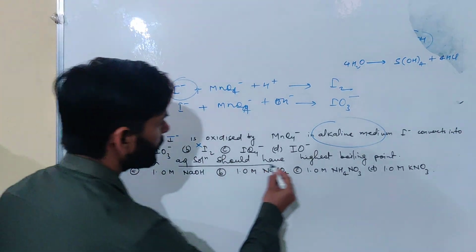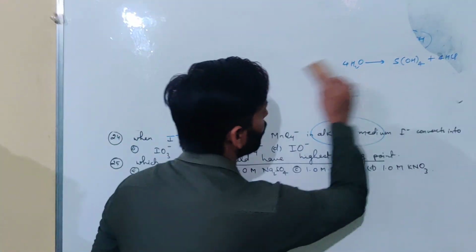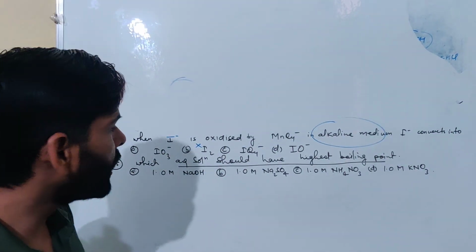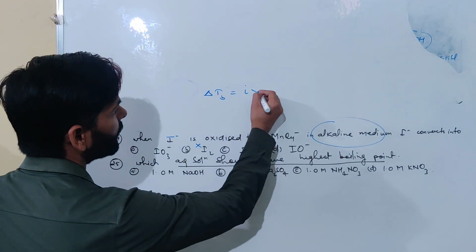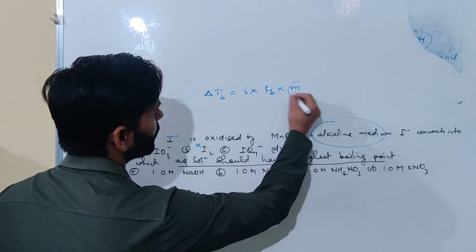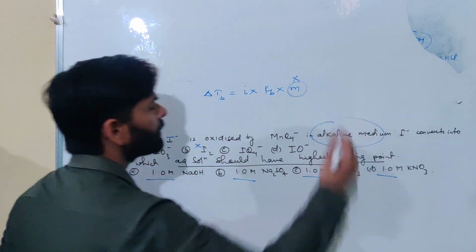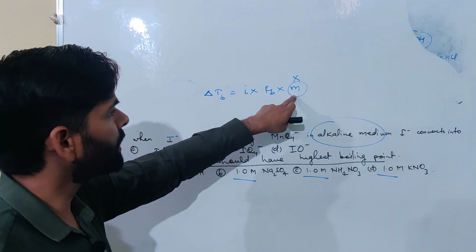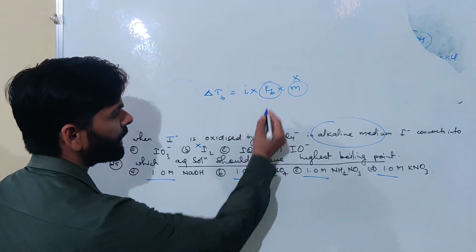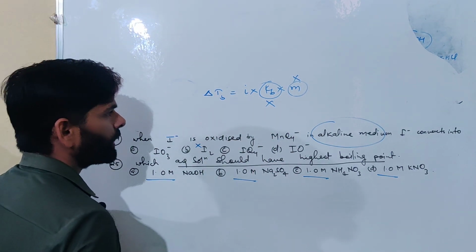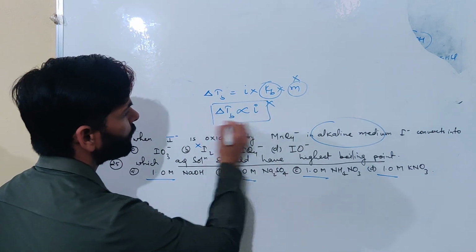Now the 25th question. Which aqueous solution has the highest boiling point? So this is a question from van't Hoff factor. Elevation in boiling point, we know that elevation in boiling point delta Tb is equal to i Kb into m. So the concentration of all the compounds is the same, so this is irrelevant. Our answer will not depend on molality. Kb is a constant term, again it will not decide the answer. So our delta Tb is directly proportional to i, that is van't Hoff factor.